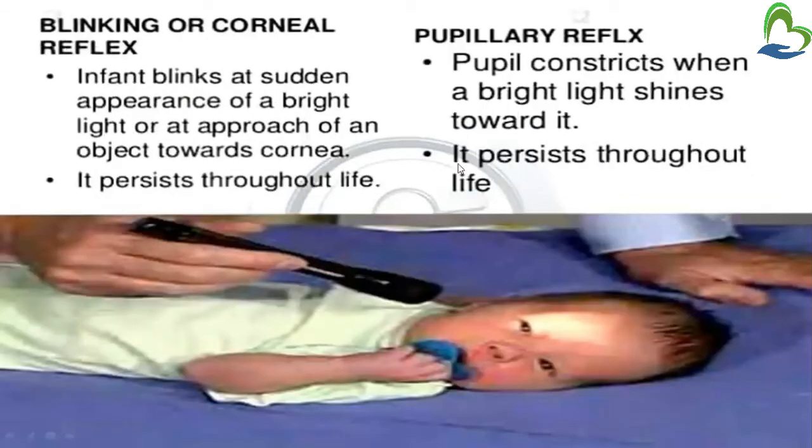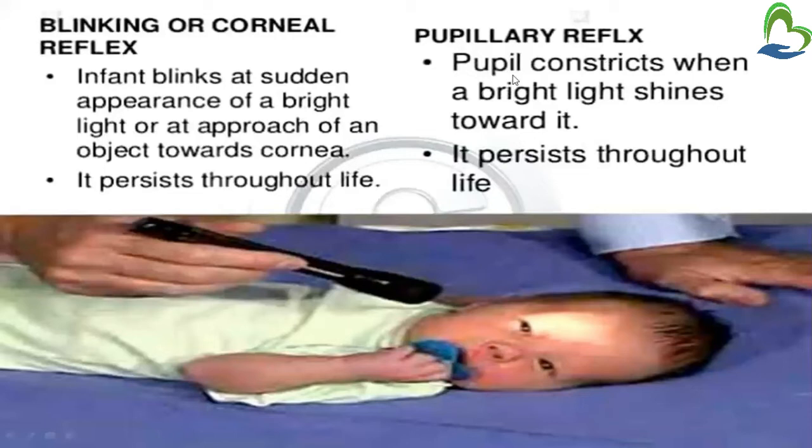Then next is blinking or corneal reflex. Infant blinks at sudden appearance of a bright light or at approach of an object towards the cornea. It persists throughout life. So, when a bright light is brought near to the infant's eye, then what will the infant do? Infant will close his eyes. So, this reflex is seen throughout life. That is blinking or corneal reflex.